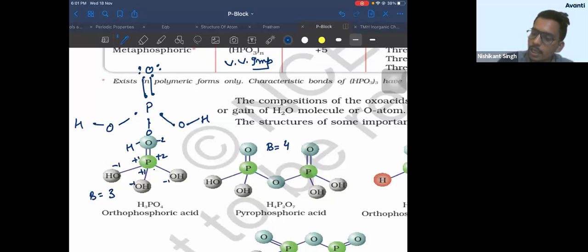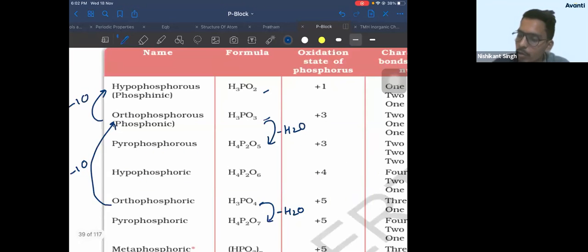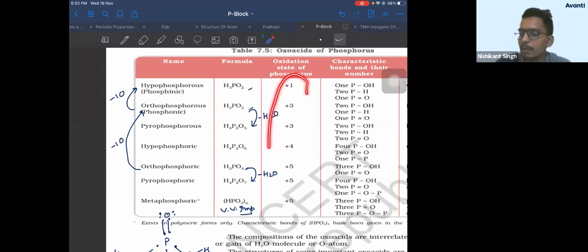So what is the total charge? +1, +3, +4, +5. So you can find the oxidation state easily if you know the structure. The oxidation states are mentioned here also.